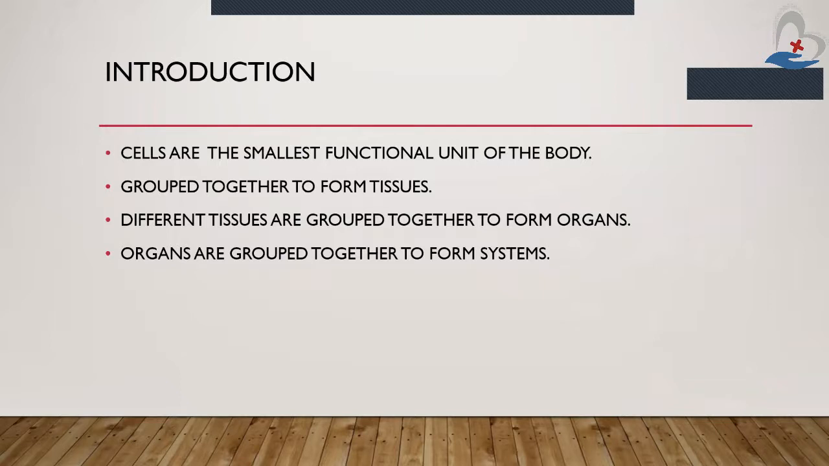systems. What we first saw is that cells are the smallest functional unit of the body, and different cells are grouped together and they form tissues. Now different types of tissues are grouped together and they form organs, and different organs are grouped together and they form the systems like digestive system, respiratory system, skeletal system, etc.